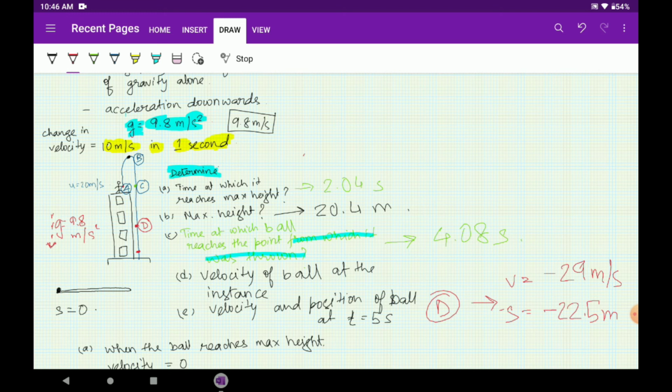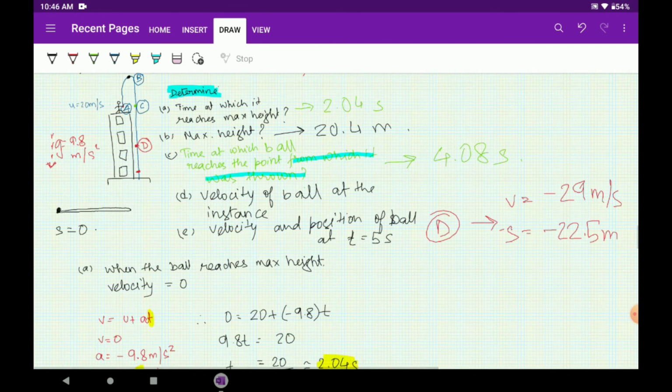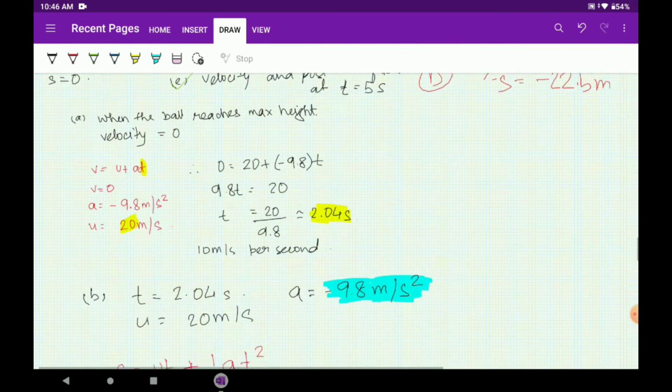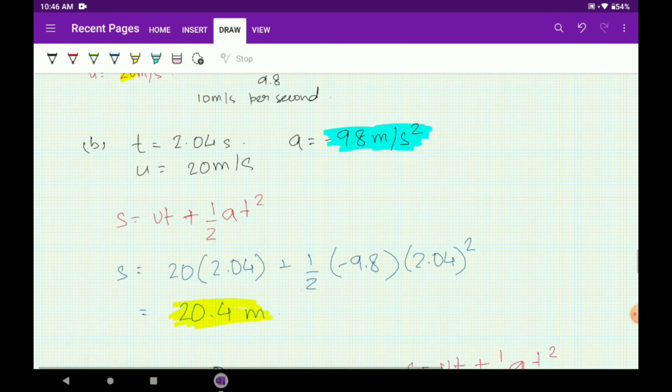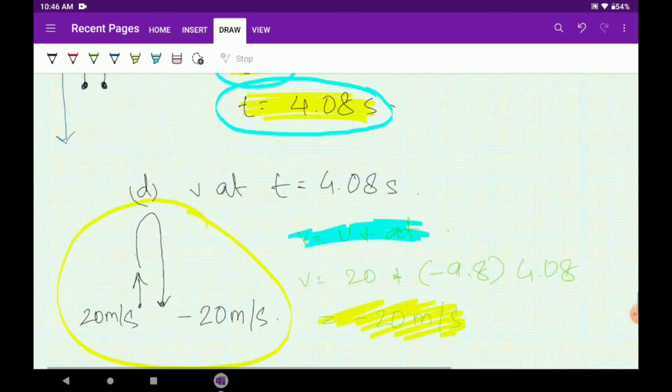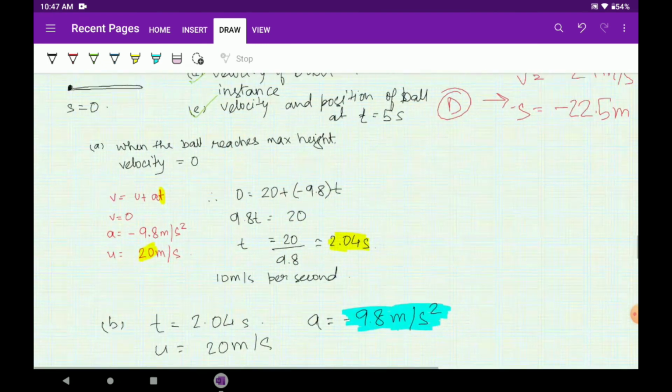Okay, so we are very much done with this problem. This problem actually covered everything, and I know some of you might feel a bit confused, but don't get confused. Check the questions yourself and try to solve them by yourselves. If you have any problem, do comment in the comment section below and I will see the problems, or you can also email me. So we are done with the free falling objects.